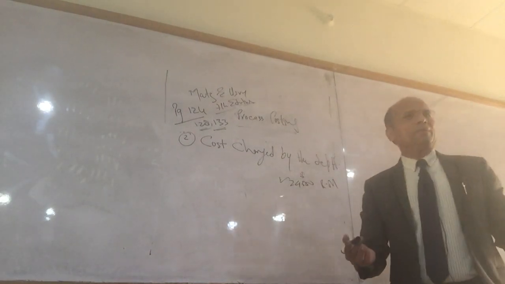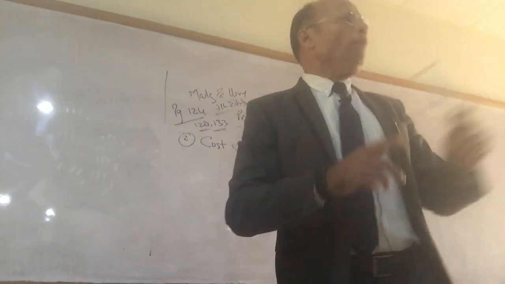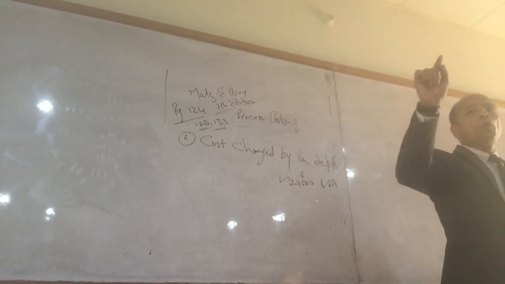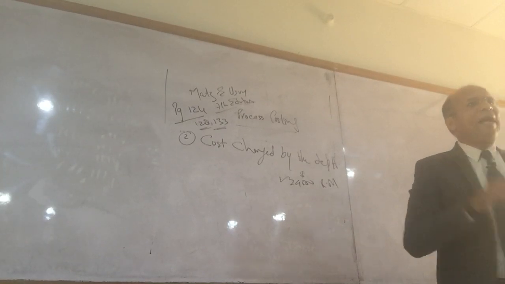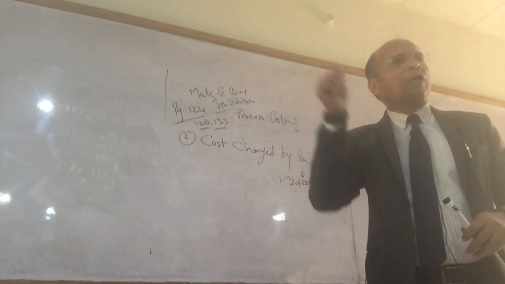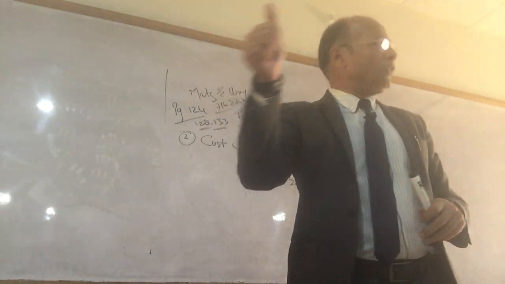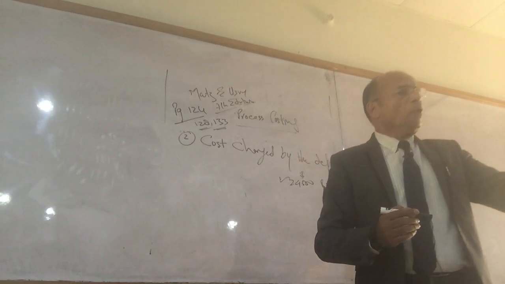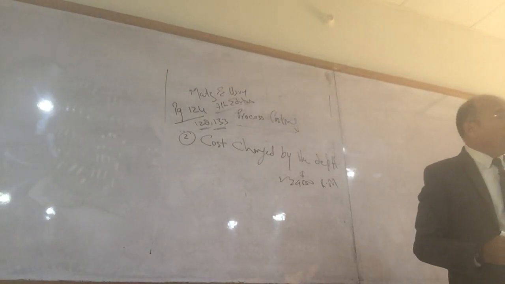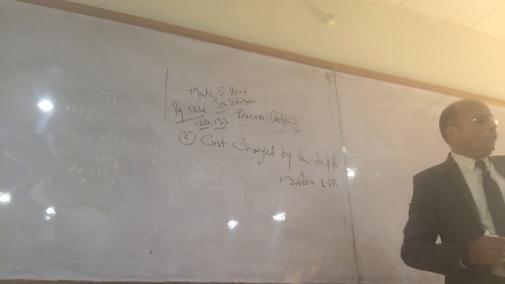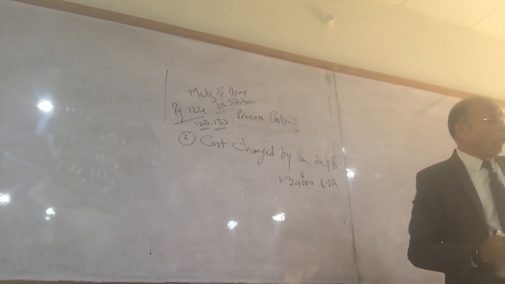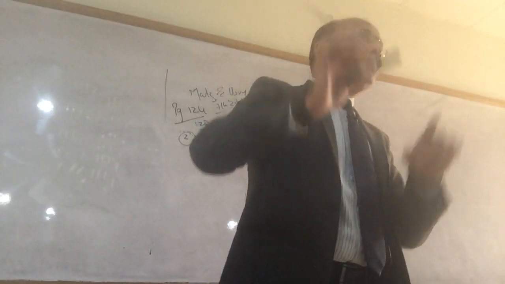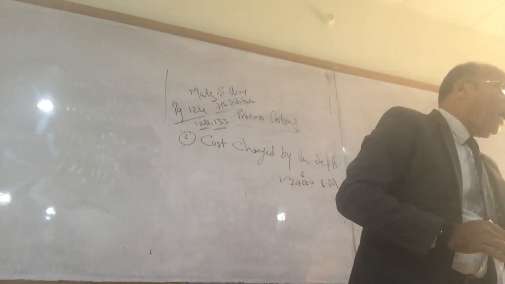What about the labor? Because without labor you cannot make the product. So the labor cost will come from where? When the people work in your factory, when they enter the factory, they are supposed to thumb, right? The machine is there, they will mark their thumb, and their entry is recorded. On the basis of that entry, you are supposed to make a labor cost sheet, or attendance sheet. On the basis of that attendance sheet, you calculate hours.